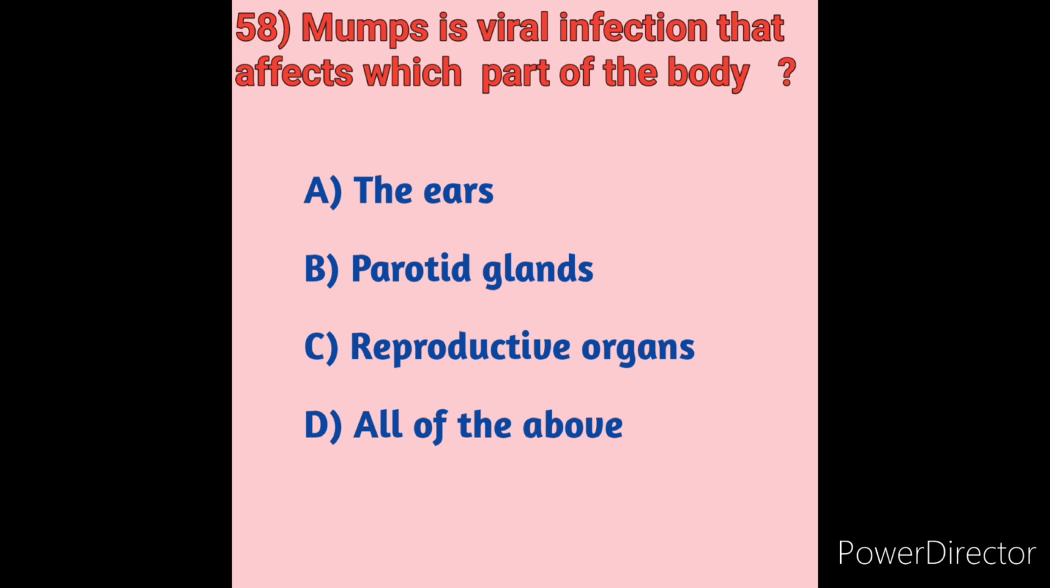Mumps affects the parotid glands, the salivary glands below and in front of the ears. The disease spreads through infected saliva. So here, mumps affects the parotid glands and salivary glands. Mumps is a viral infection that affects a part of the body, so option B, parotid salivary glands, is the correct answer.